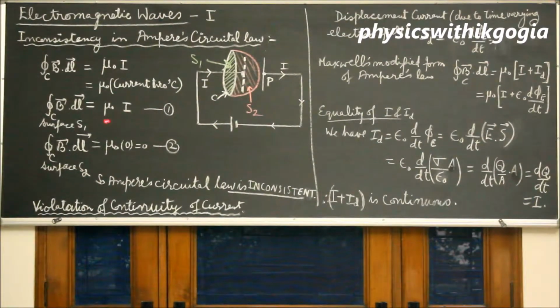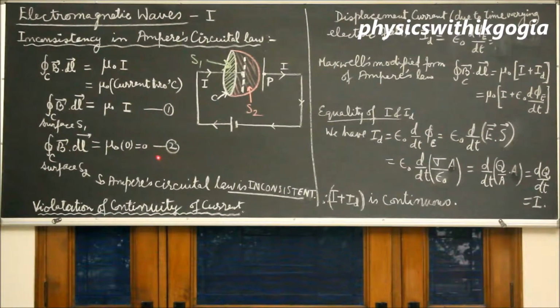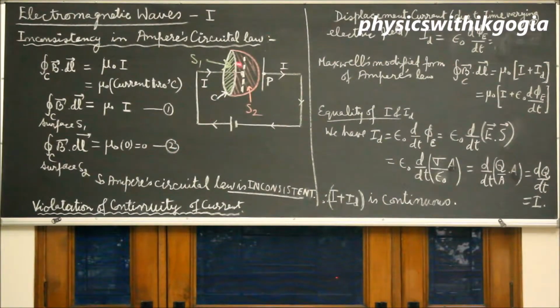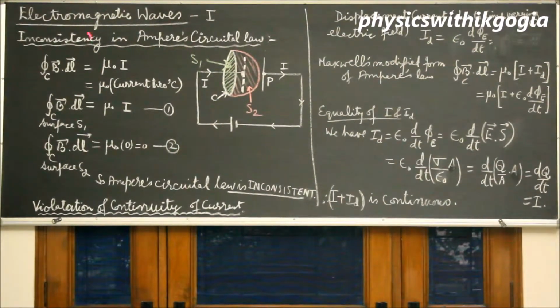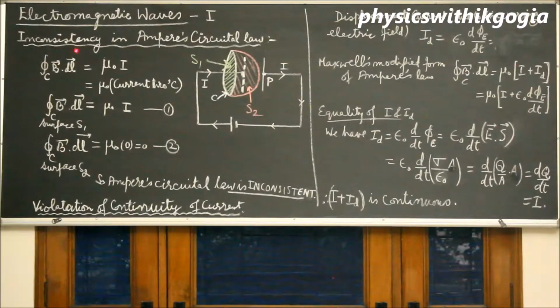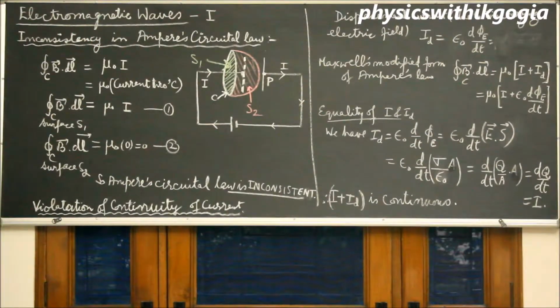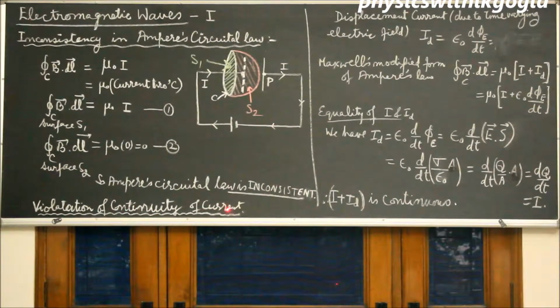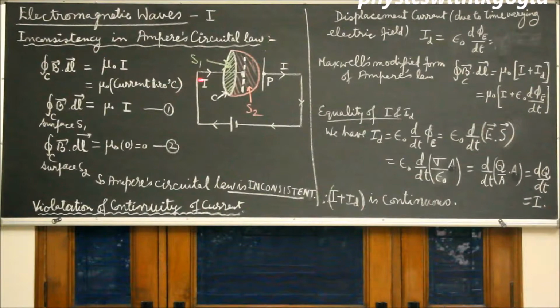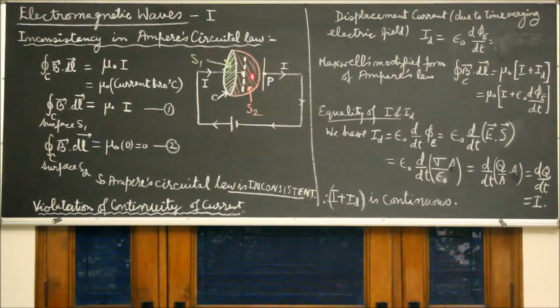Clearly, the equations 1 and 2 show that Ampere's law is inconsistent and we need to modify it. The circuit also violates the criteria of continuity of current, because if a conduction current I enters this plate, an equal conduction current must leave, which we don't have here.